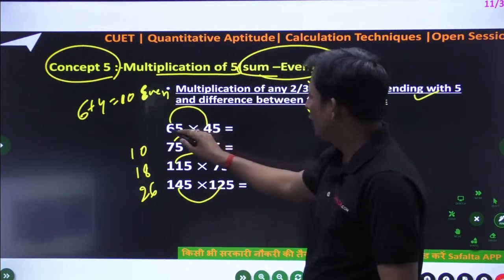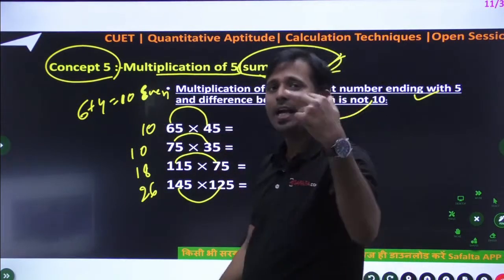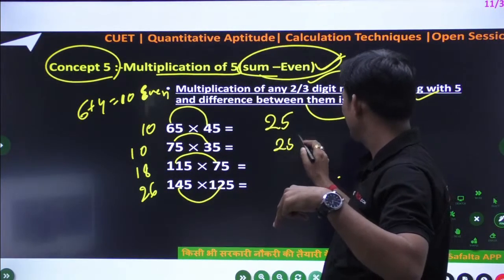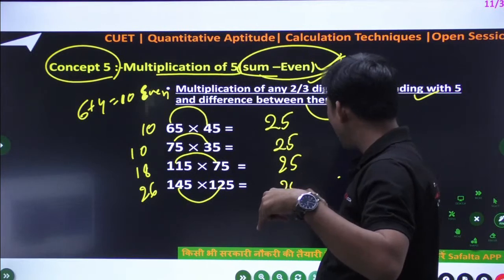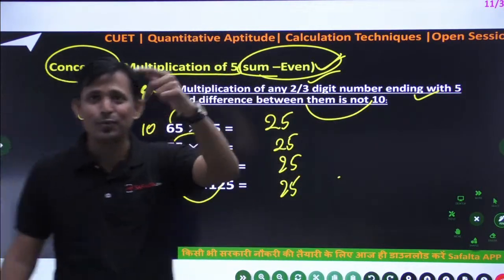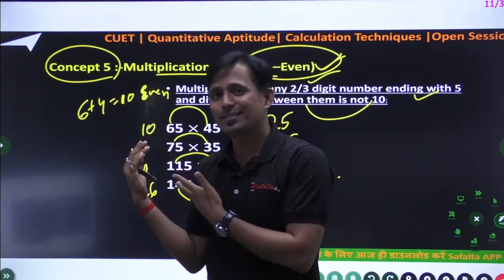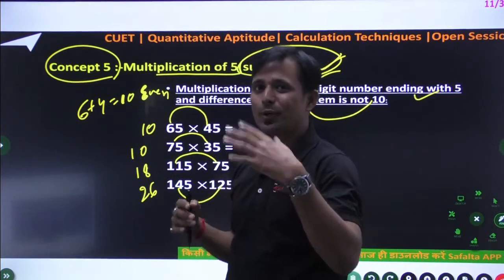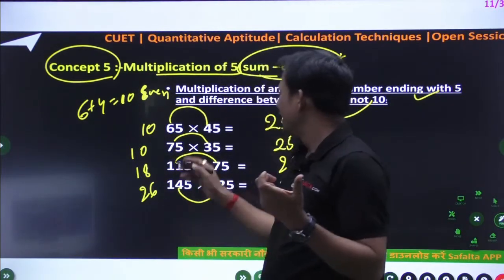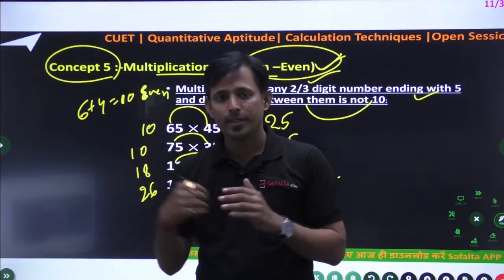Okay. So whenever the sum is like even, first 2 digit, write down 25 at the end. And you can think over that, why 25? Okay, because in the last one 75 will come. I will give you the proof like a plus b into a minus b. So similar you can think like, okay, but you have to think, okay, not me, if I tell you everything then what will you do, that is important. Okay, so now the rule is 25 will be fixed at the unit place.